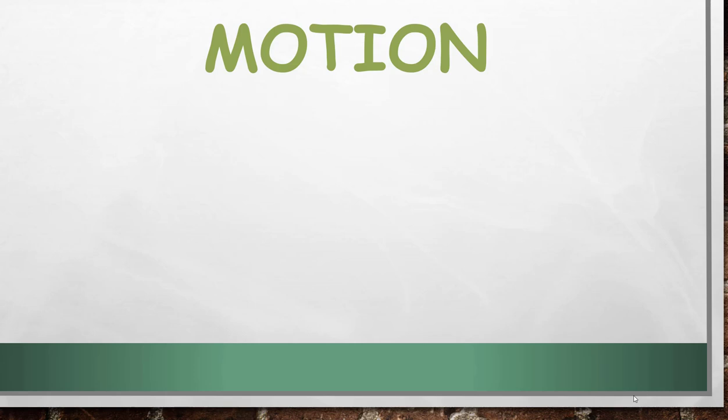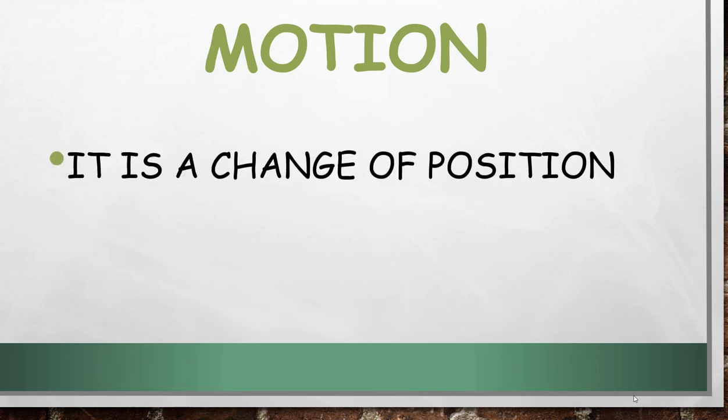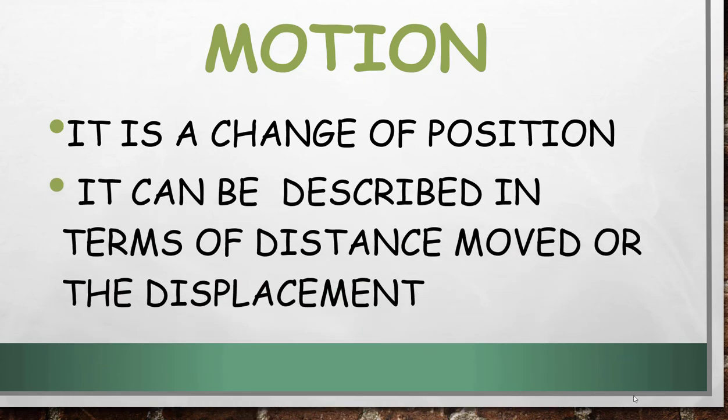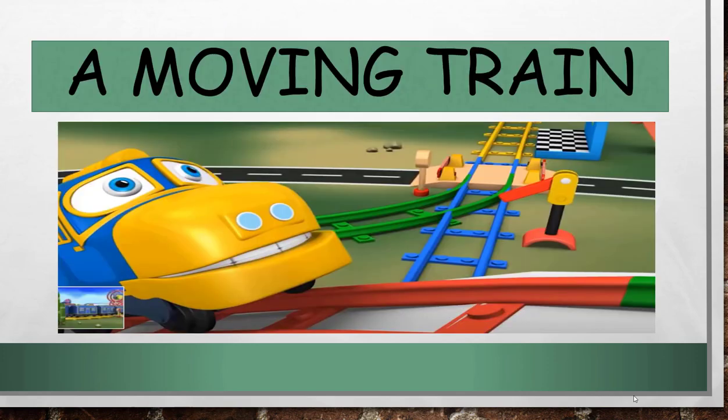Motion. It is a change of position. It can be described in terms of distance moved or the displacement. So there are various examples of motion like a moving train,